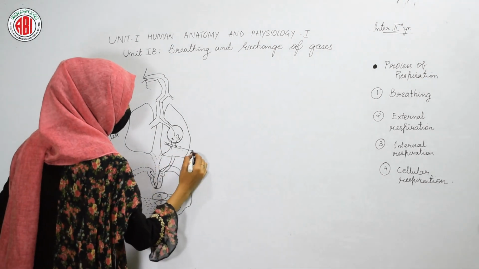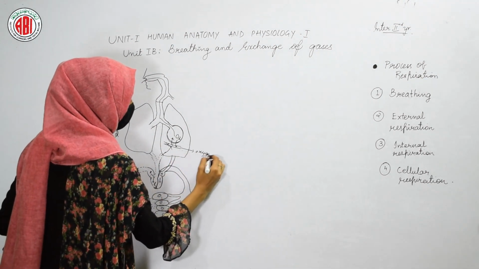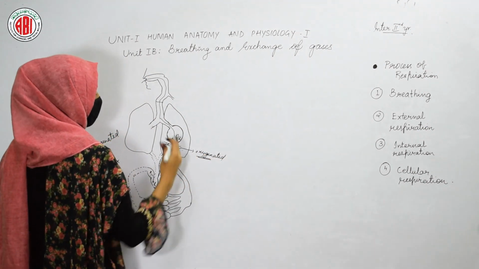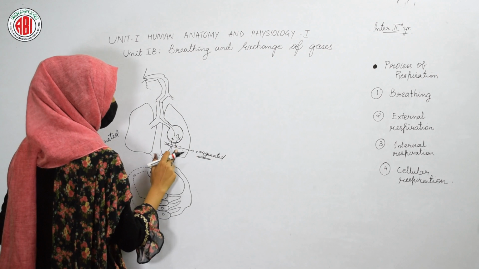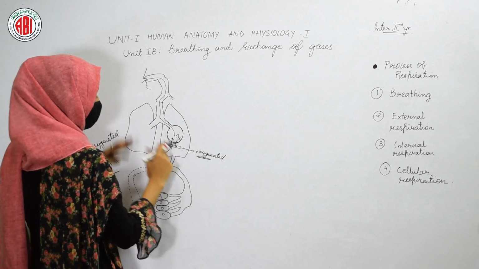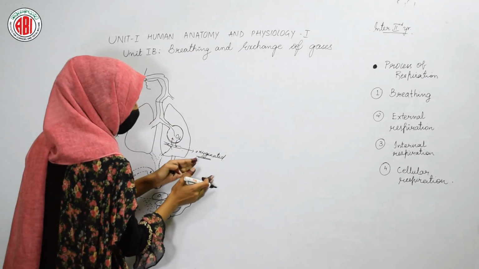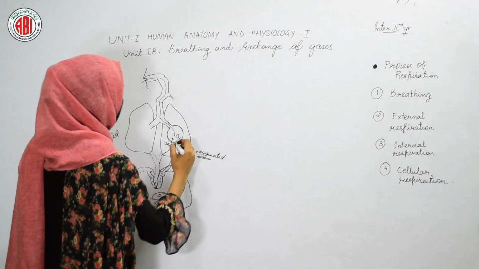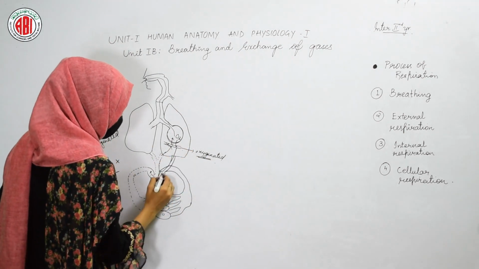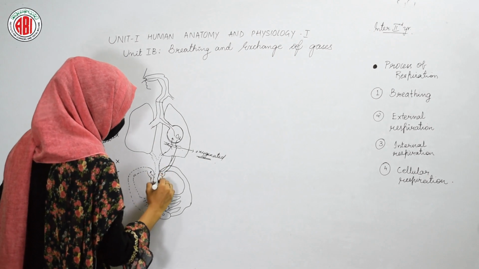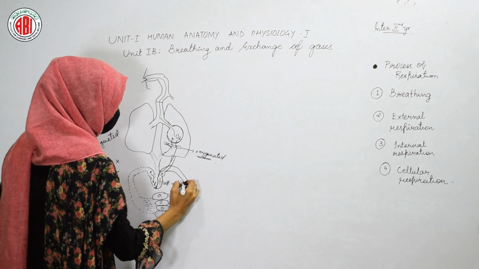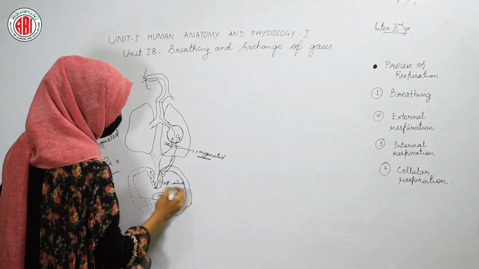Now, the blood becomes oxygenated. Why? Because the alveoli have given the oxygen to the blood. So the deoxygenated blood becomes oxygenated, and it is taken by the left atrium and left ventricle of the heart, then pumped to the different organs of our body.